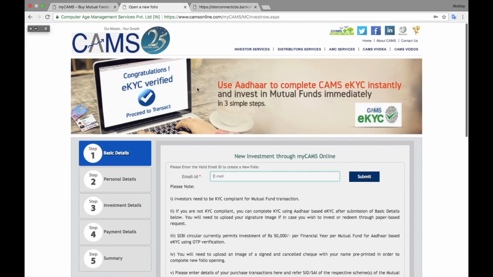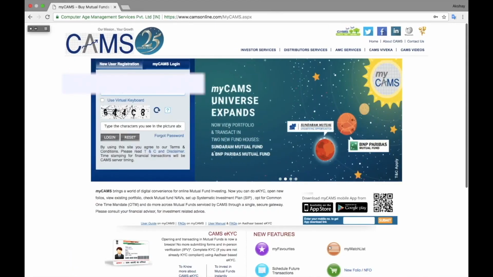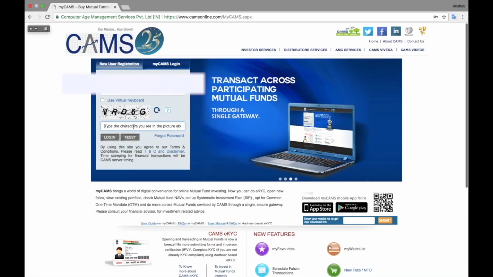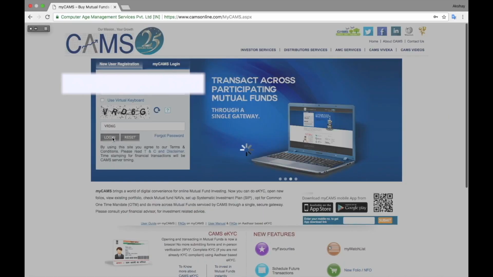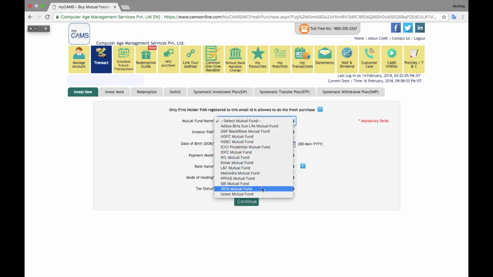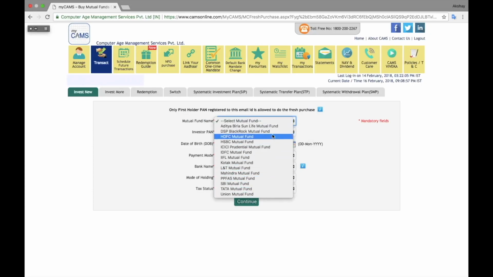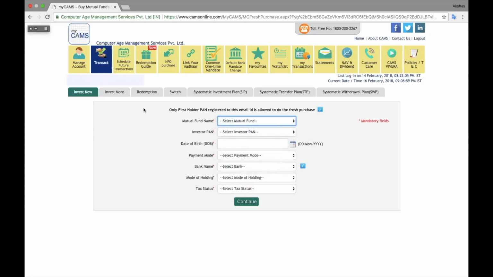If you want to invest more in the same plan or in the same fund house, then you don't have to follow all those things. You can do it very easily. But if you want to invest in another fund house through MyCams only, then you have to follow the similar complete procedure for the first time. I have logged in using my credentials, go to transact and invest new. So you have to select your fund house and follow this procedure completely for the first time.